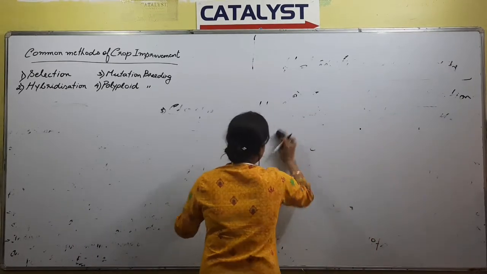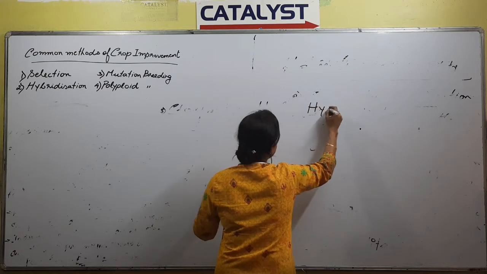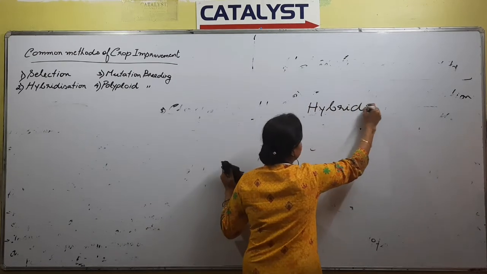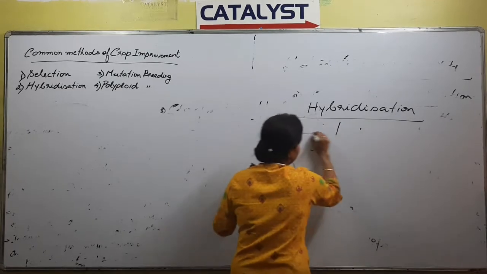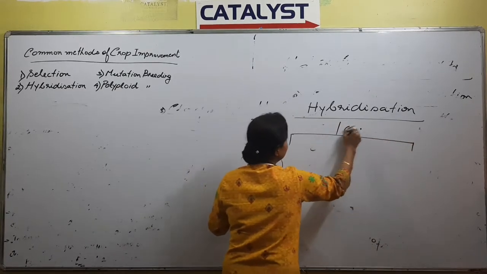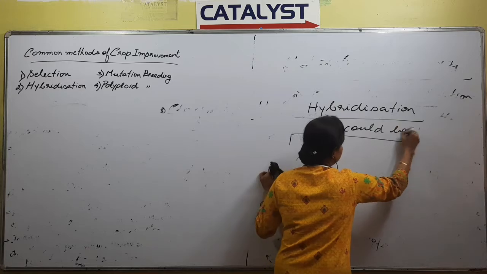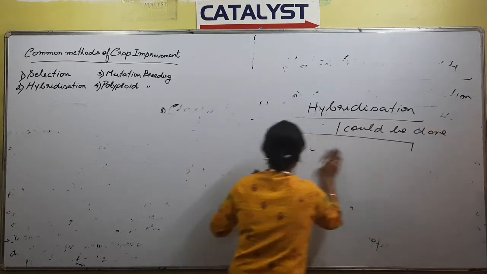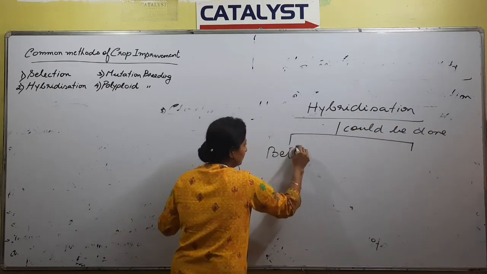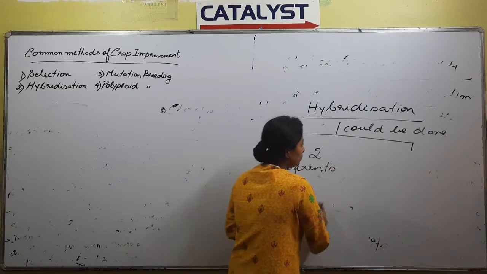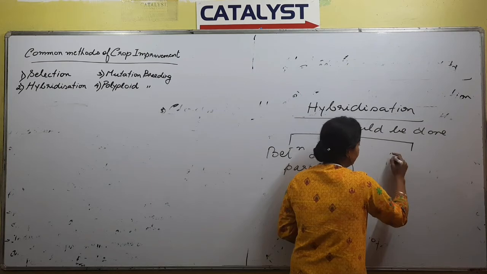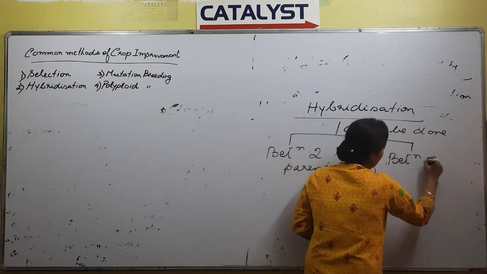Next, hybridization could be done between two parents, or it could be done between more than two parents.